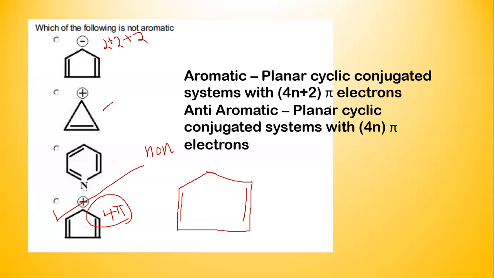Either it will not be planar, or it will not be cyclic, or the system might not have conjugated pi bonds. So here this particular carbon is sp3 hybridized, making it non-planar. So this particular system is a non-aromatic system. Be very careful about classifying aromatic, anti-aromatic and non-aromatic systems.